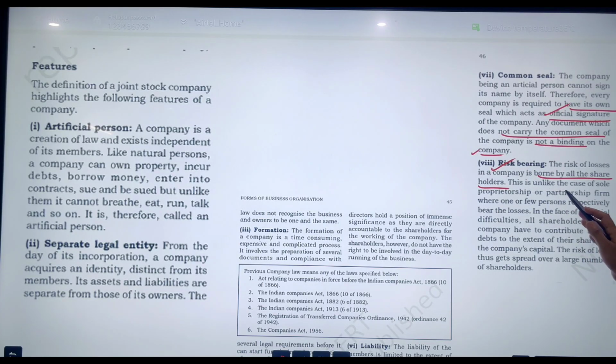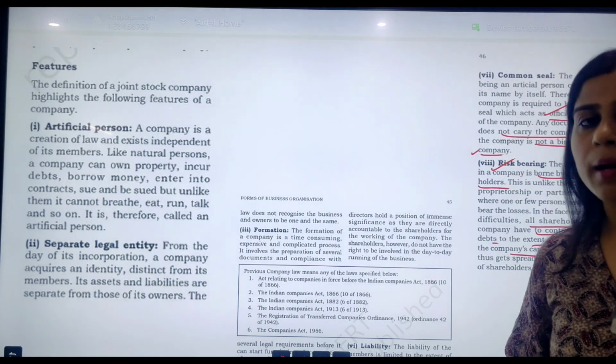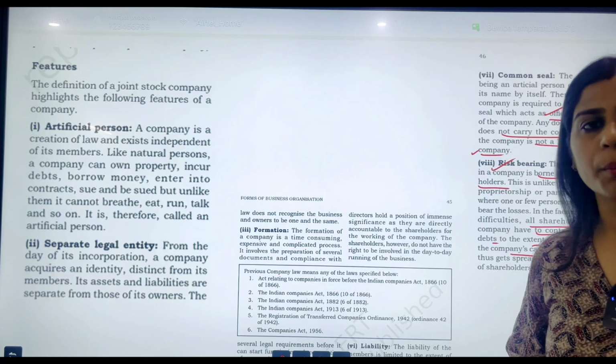Then risk bearing, as we have discussed, it is borne by all the shareholders. In case of sole proprietor, we have seen that only one member is the sole bearer of risk, but here the risk gets divided amongst all its shareholders who have contributed to the debts and to the extent of their shares in the company's capital. So all liabilities of the shareholders are limited up to the capital contribution done by them.